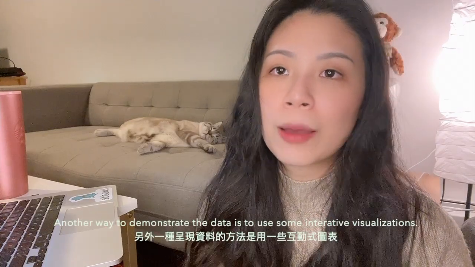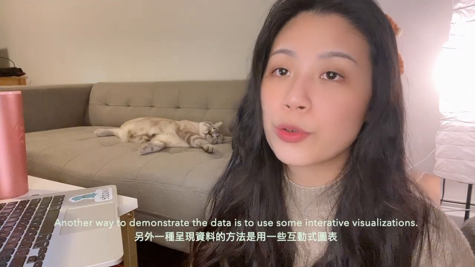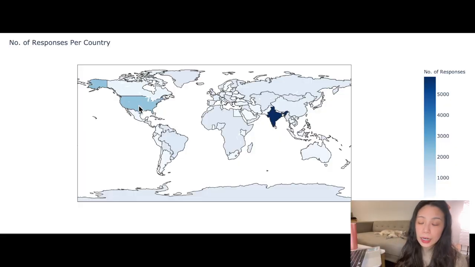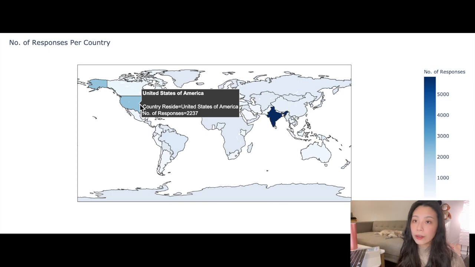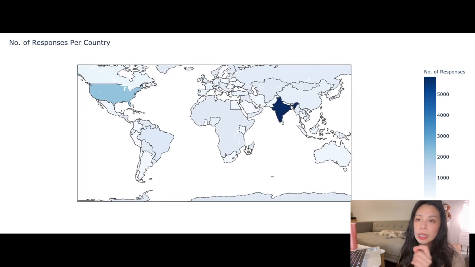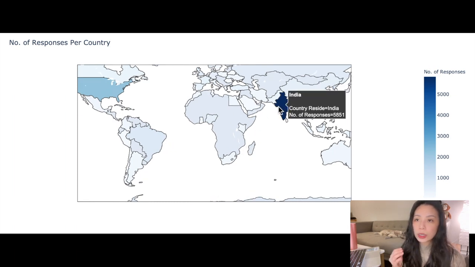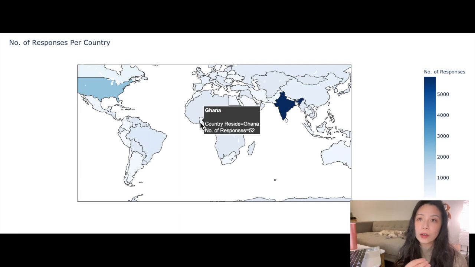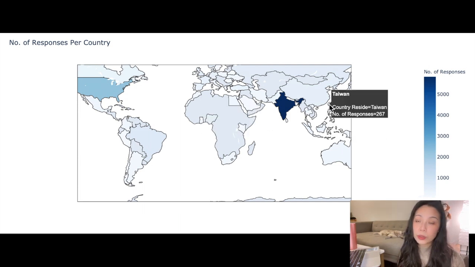Another way to demonstrate the data is to use an interactive visualization. As you can see here, it's very interactive. You can hover over each point and it will show the corresponding numbers, so the user gets the bigger picture by comparing one with another.